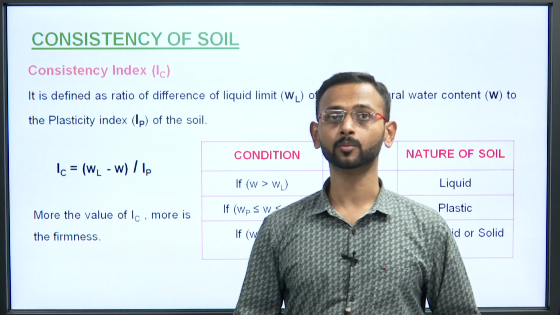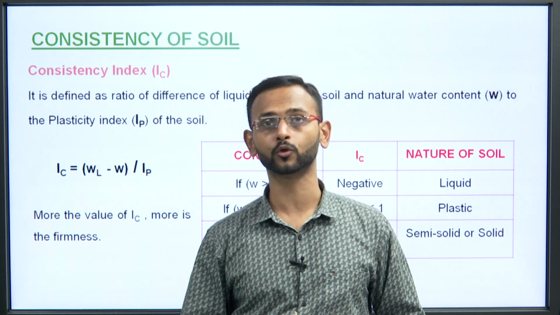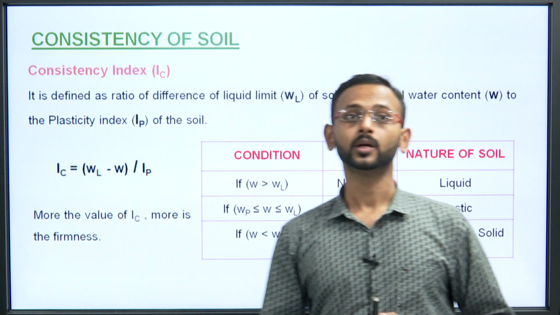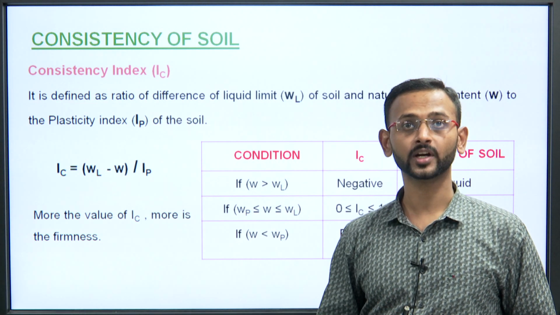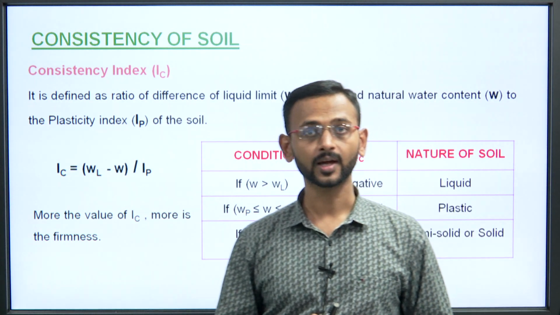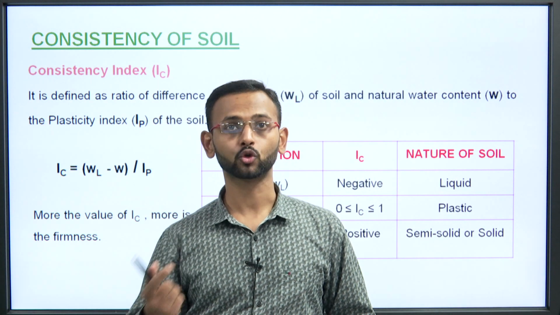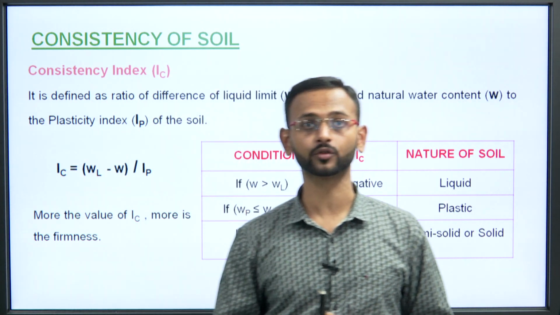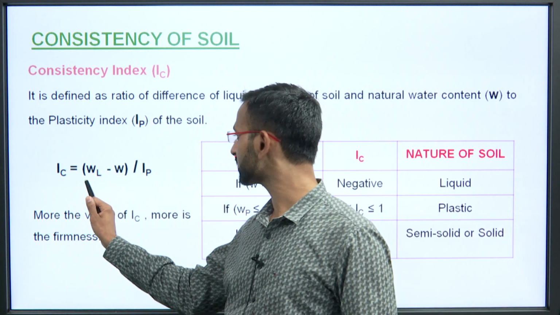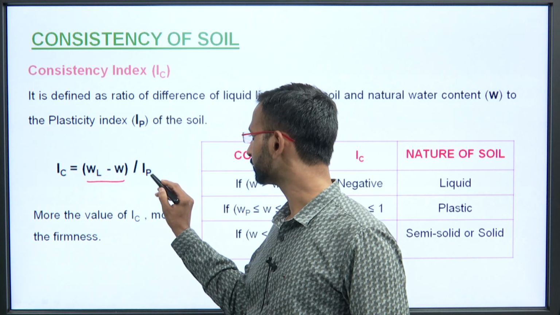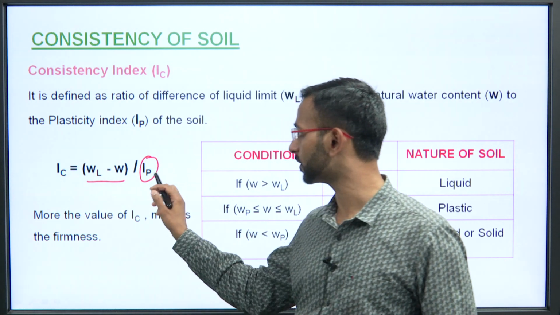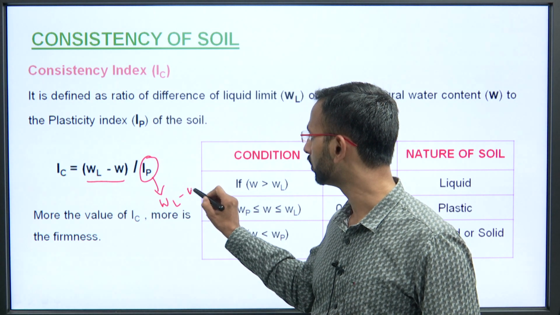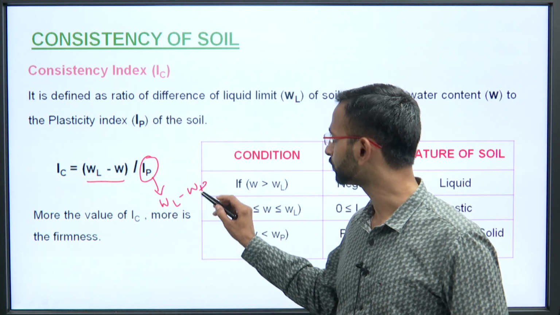There is another important term which is pretty helpful when we talk about the in situ behavior of a soil. It is defined as the ratio of the difference of the liquid limit of the soil and the natural water content to the plasticity index of the soil. So, it is WL minus W upon IP, that is the plasticity index, that is WL minus WP. We already know this, we have already studied it.